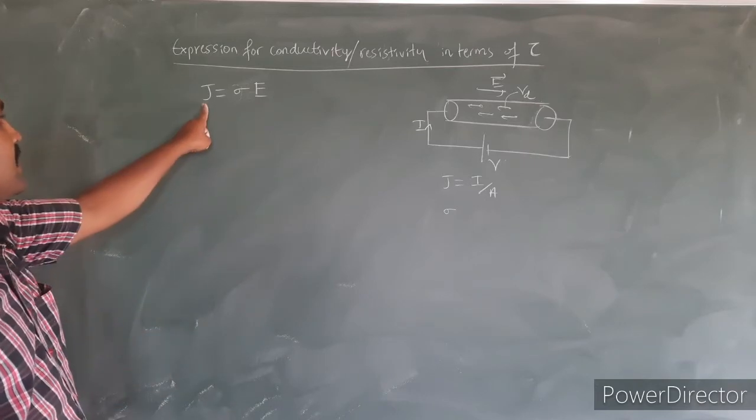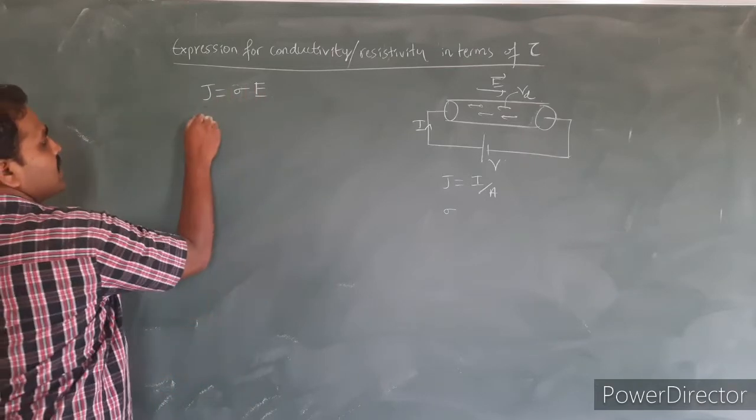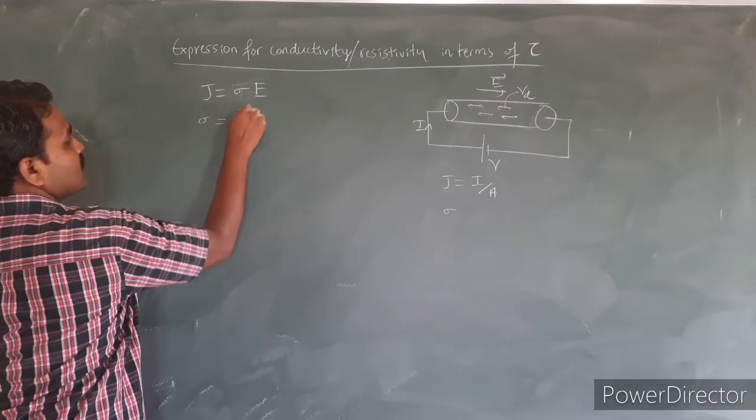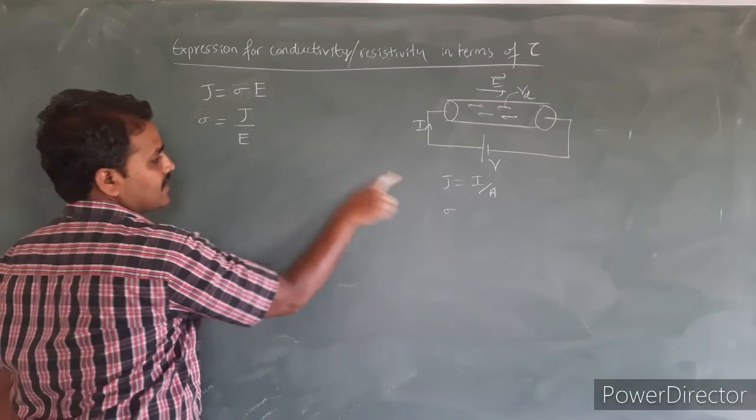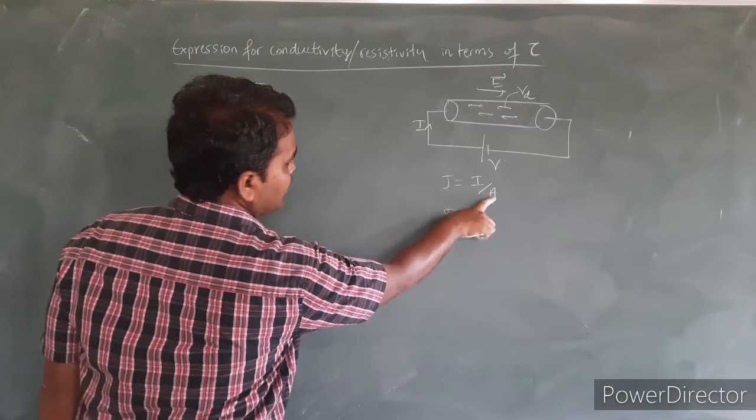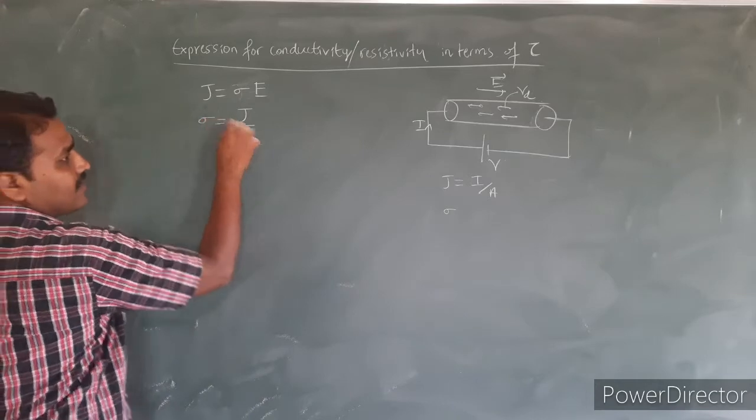So we have J is equal to sigma into E. From this equation I can write sigma is equal to J divided by E. And by definition J is equal to current divided by the cross sectional area of the conductor.